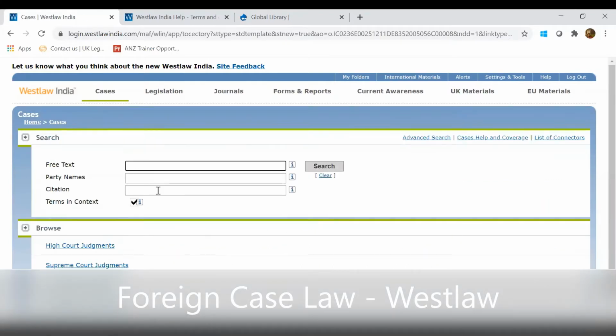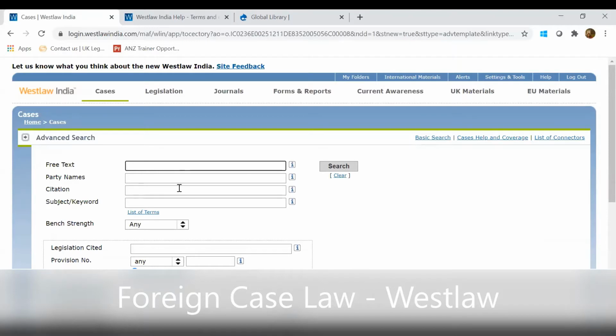So whenever we are searching here, we are searching across all the high courts, Supreme Court, and all tribunals and commissions. So whenever you are in the cases section, you can see at the bottom, as in what are the courts which are available and where you are searching in. Now, if you want to limit your search to a particular court, one thing you can do is either use the advanced search functionality. Just go to advanced search.